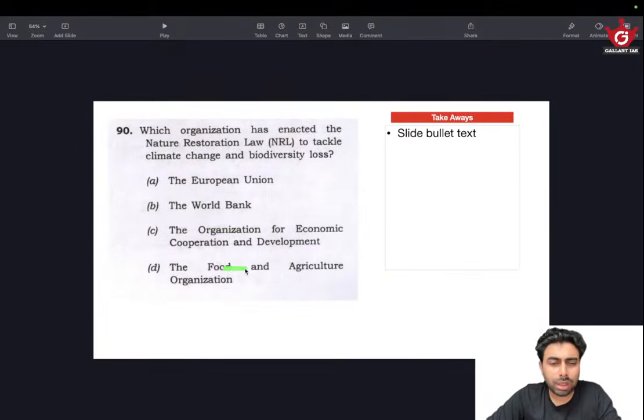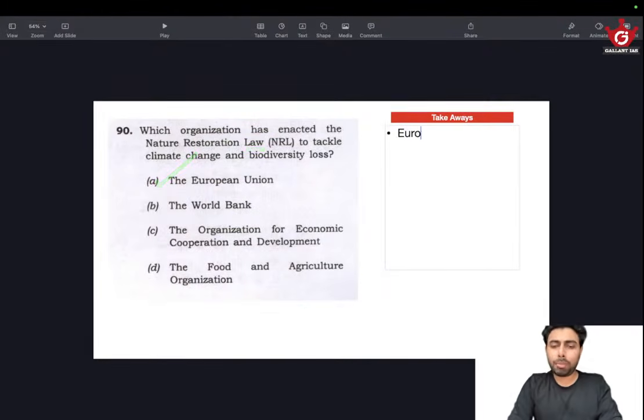So the Food and Agriculture Organization could only make protocols, standards, norms, codes, etc. Same for OECD. I have never heard of anything like this from OECD. OECD only has the base erosion and profit shifting mechanisms. All those things are achieving the same thing, but they don't have a law, no mention of law in these protocols or anything. So the only agency that has the rights or the jurisdiction to make this law will be the European Union. And that's how I arrived at the answer. The key takeaway is European Union